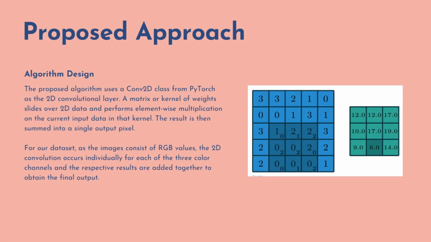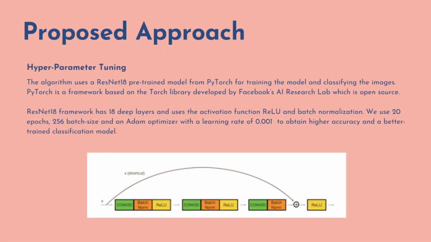The proposed algorithm uses a Conv2D class from PyTorch as a 2D convolutional layer. A matrix of kernel of weights slides over 2D data and performs element-wise multiplication on the current input data in that kernel. The result is then summed into a single output pixel. For our dataset, as the image consists of RGB values, the 2D convolution occurs individually for each of the three color channels, and the respective results are added together to obtain the final output.